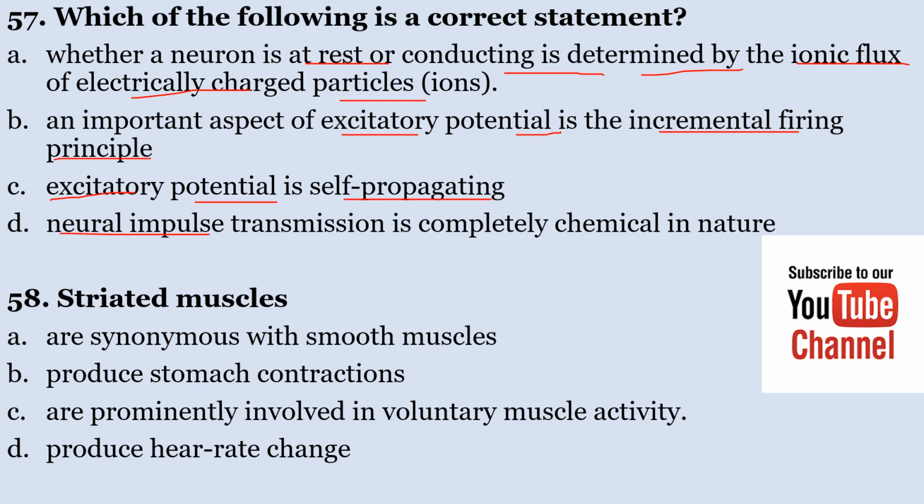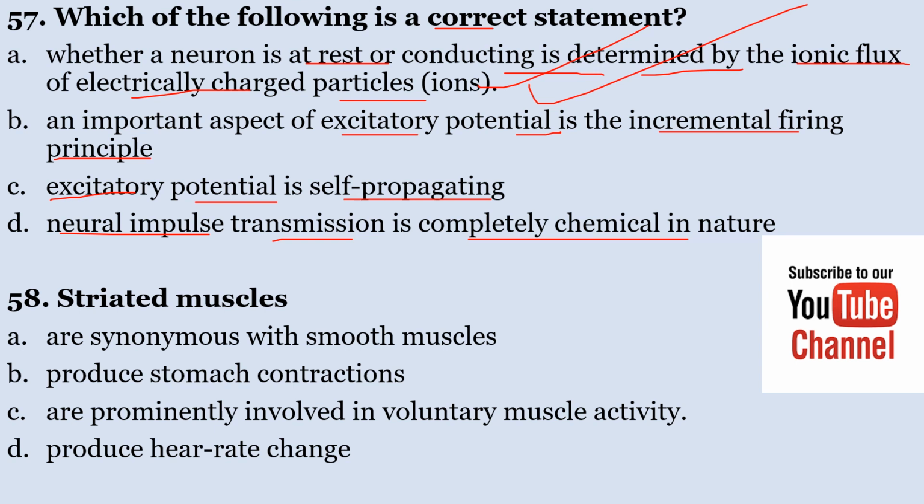D. Neural impulse transmission is completely chemical in nature. Which of the following is a correct statement? The correct answer is A. Whether a neuron is at rest or conducting is determined by the ionic flux of electrically charged particles or ions.